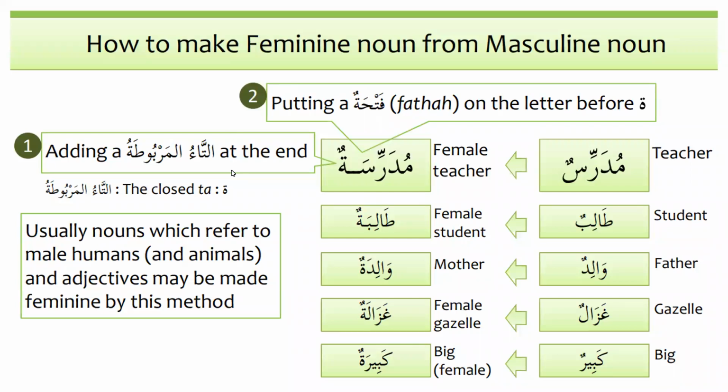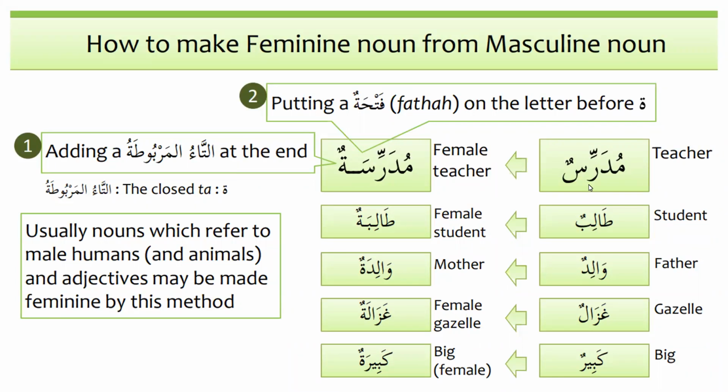As we know, this lesson is about the feminine, and we have learned how to make feminine from masculine. If a noun is al-muzakkar, masculine, how can we change it into feminine?